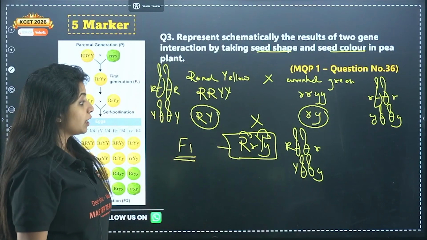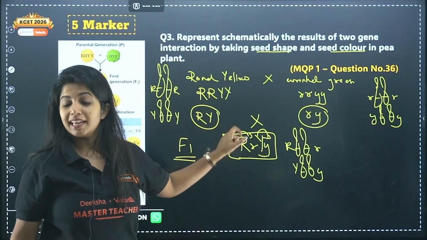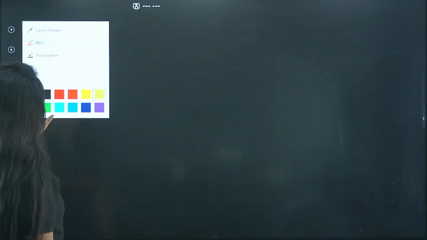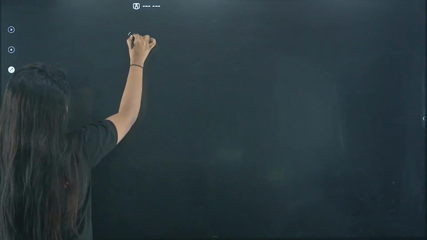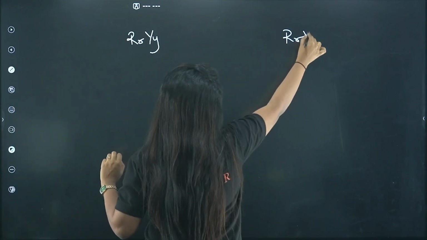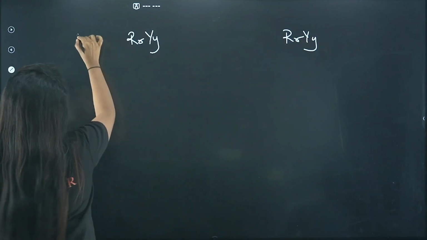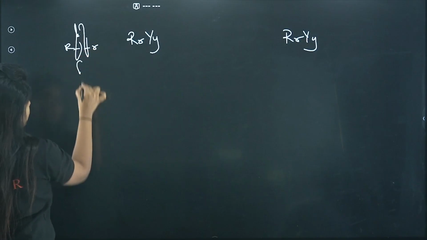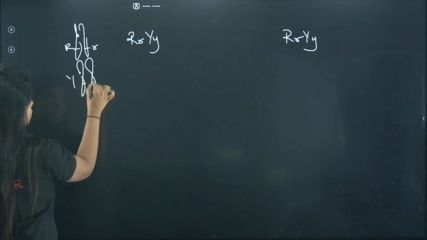Now my dear children, if I want to cross them, then what do I need to do? So for that, I will take a new slide. So I have capital R small r, capital Y small y, capital R small r, capital Y small y. The gametes now look like this. Capital R small r, capital Y small y.